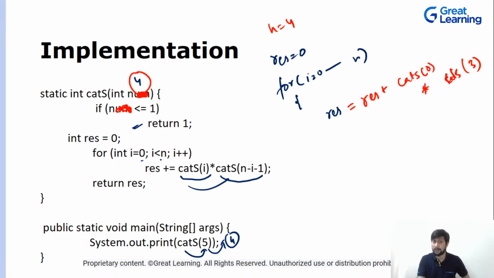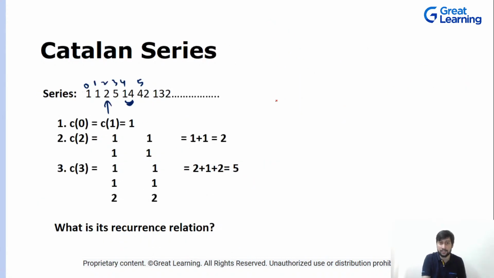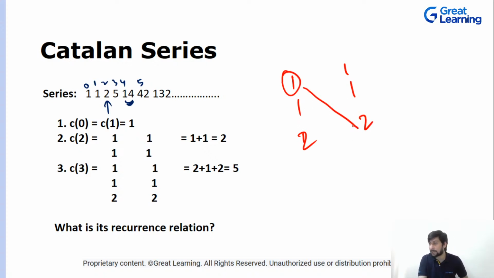Why are we doing this? Remember this picture earlier which I showed you. 1 1 1, and then 1 1 1 1 and 2, and 1 1 and 2. So the first number is multiplied with the last number. So this is the Catalan series.